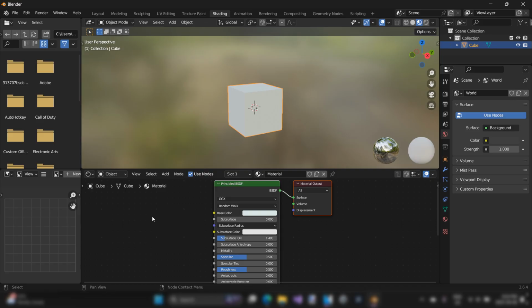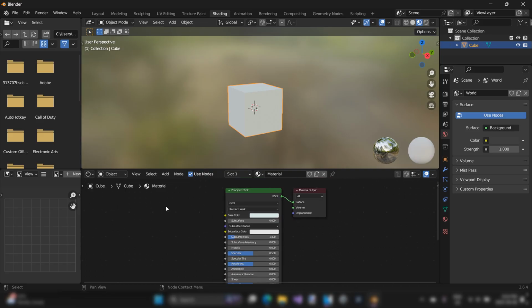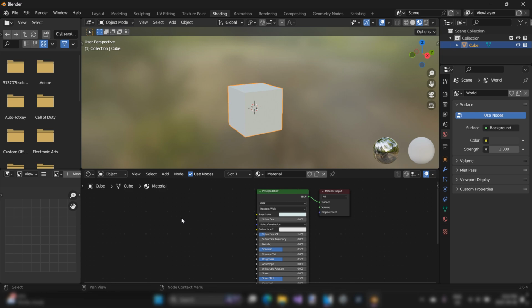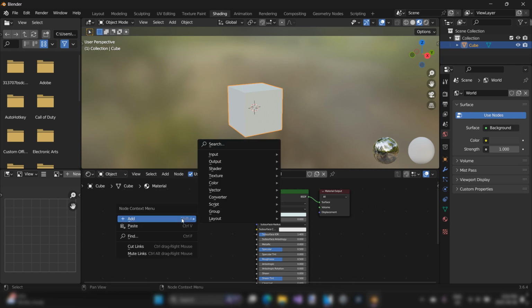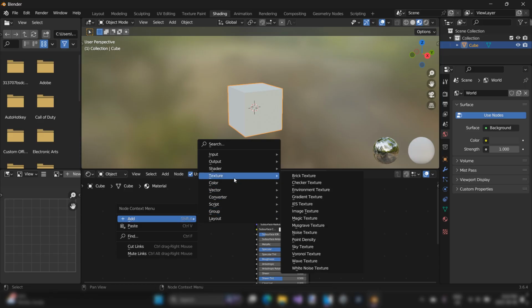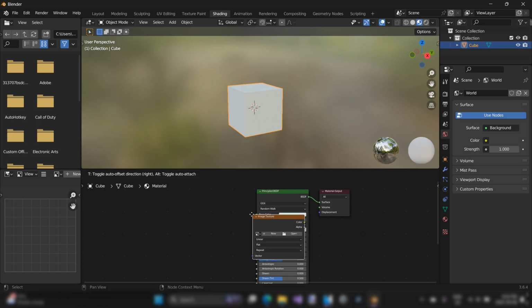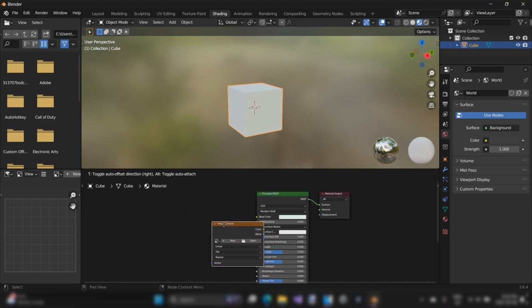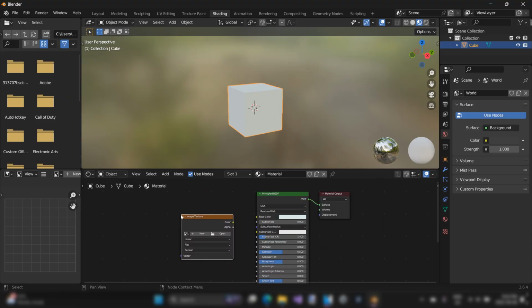So what you need to do is, down in your workspace over here, I'd like to go on the left. You'll see why in a second. You can right click and add a node. And we're going to add a texture node. And in this drop down, which texture are we going to add? Well, we're just going to add an image for now. You can place this node anywhere in the workspace. Put it on the left. You'll see why in a second.